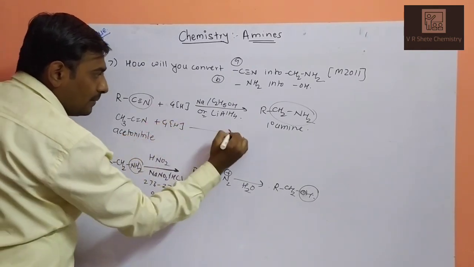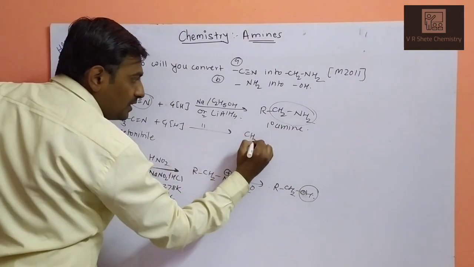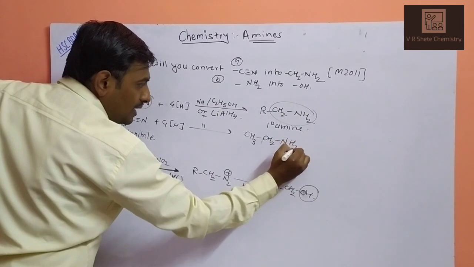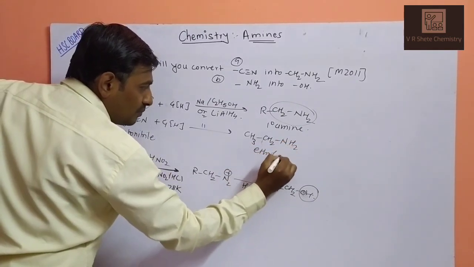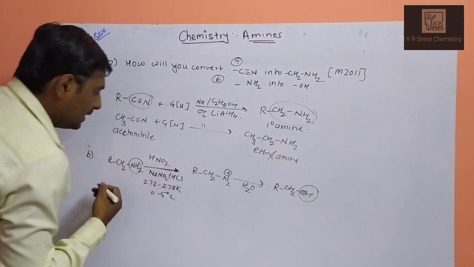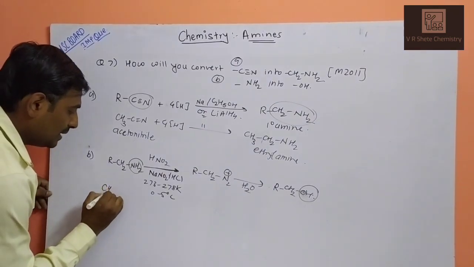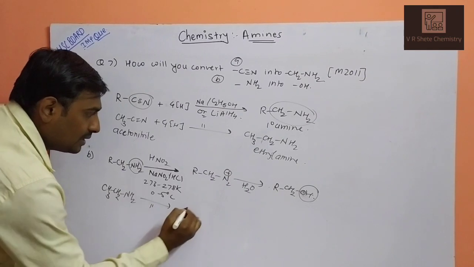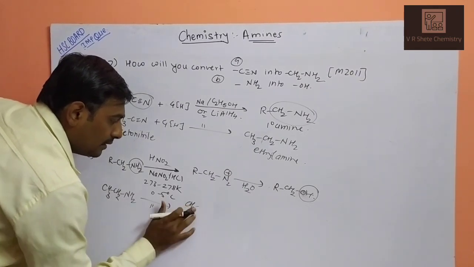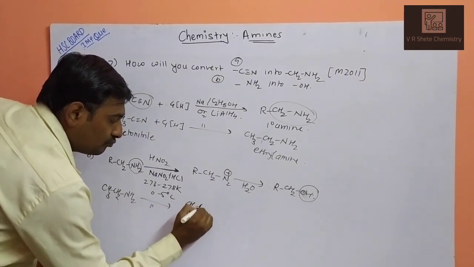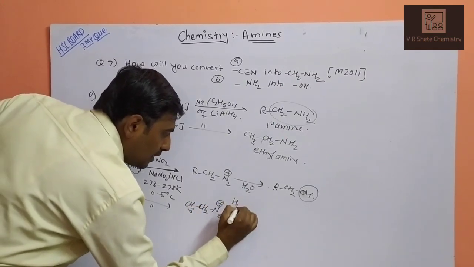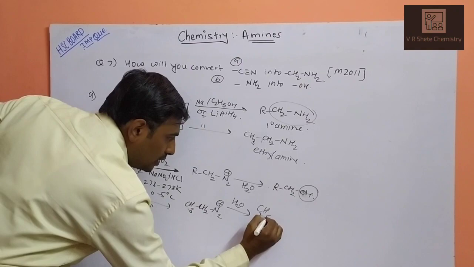So what will be generated? CH3CH2NH2. And in the second case, R is replaced by CH3CH2NH2. React this compound and you will get ethyl diazonium salt, which on hydrolysis gives ethanol, C2H5OH.